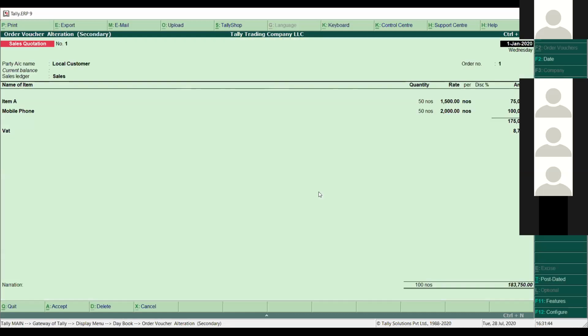So what is the next step? In the same way, I want to show you the reports also. This is the local customer. I have raised 2 vouchers for this customer. One is sale quotation, one is sale order. So these both are like complementary vouchers, not going to affect our accounting and inventory.